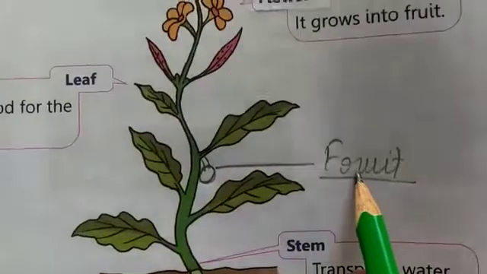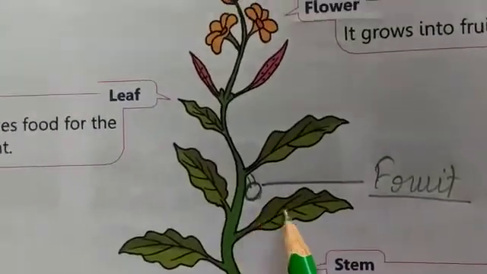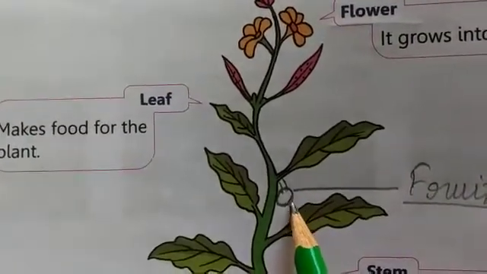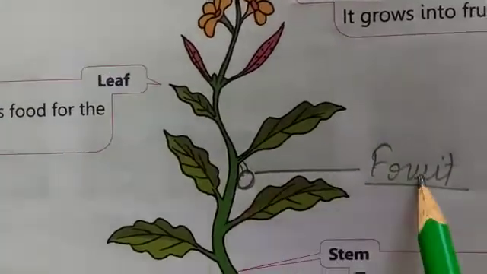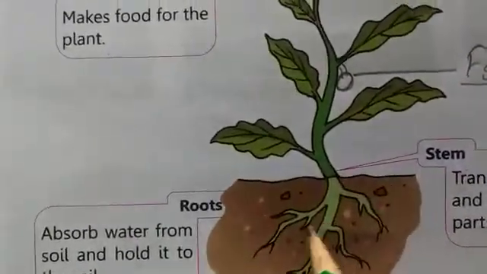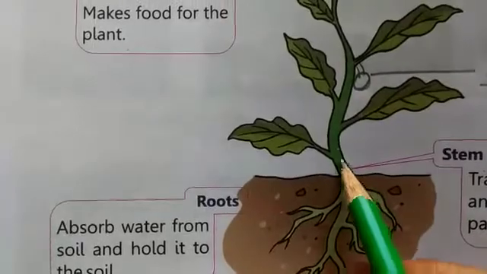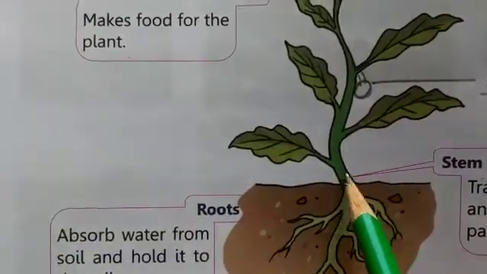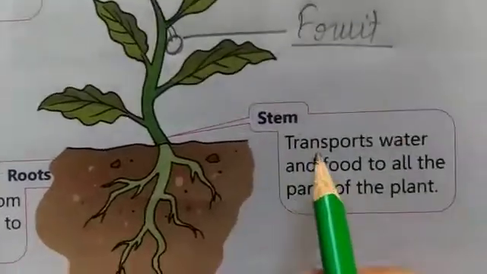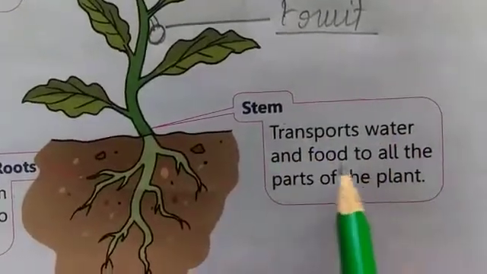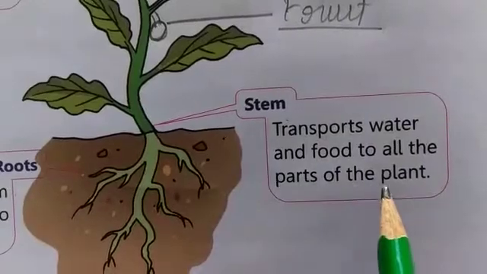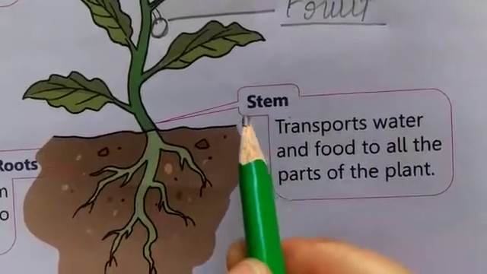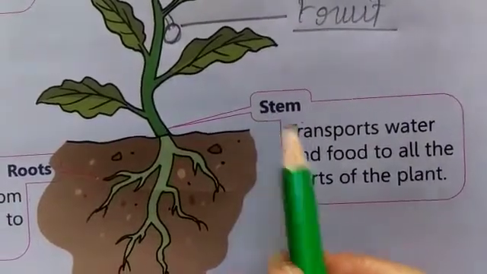Third one is fruit. It's a fleshy and juicy part of a plant. This is fruit. And this is the green colored and strong part, the main part of the plant. This is called stem. It transports water and food to all the parts of the plant. What's the work of stem?